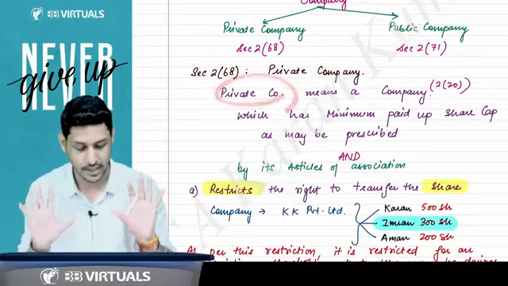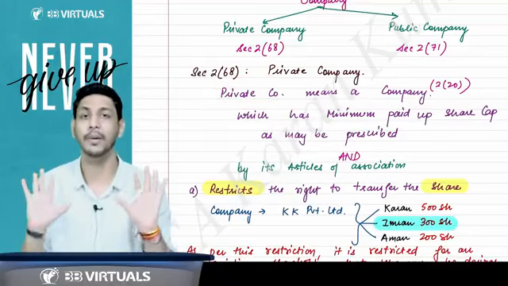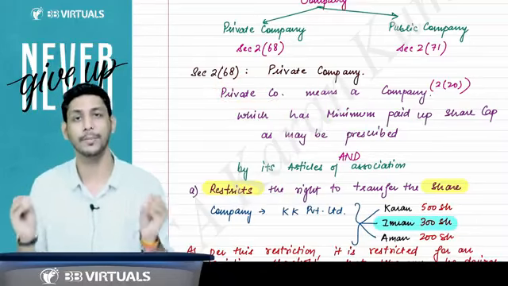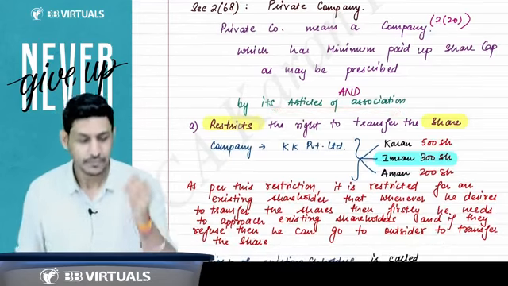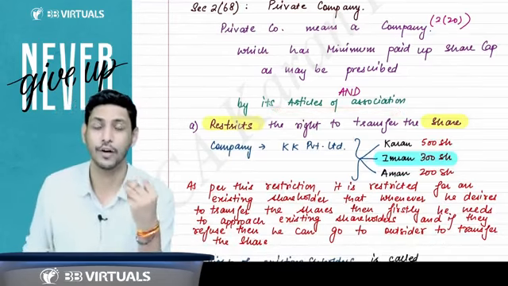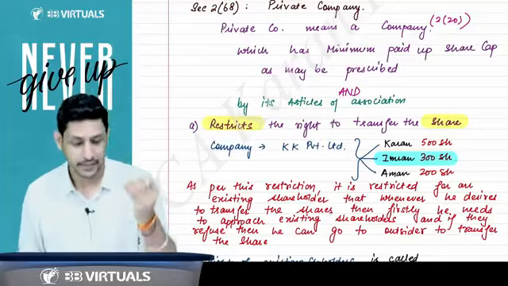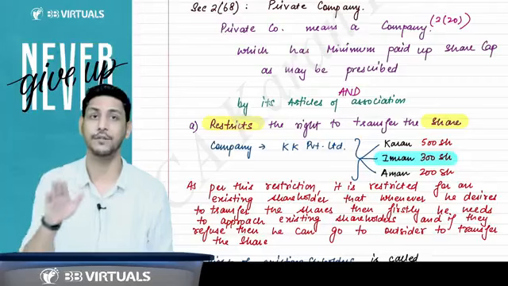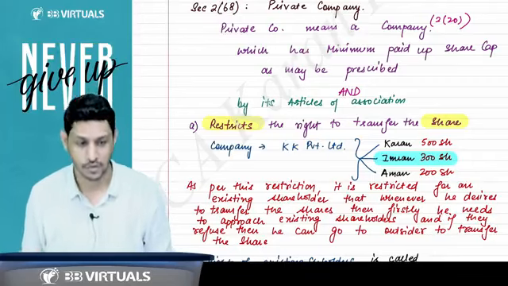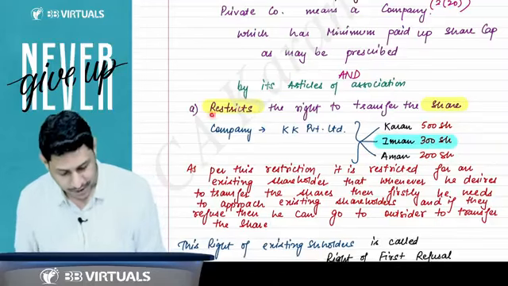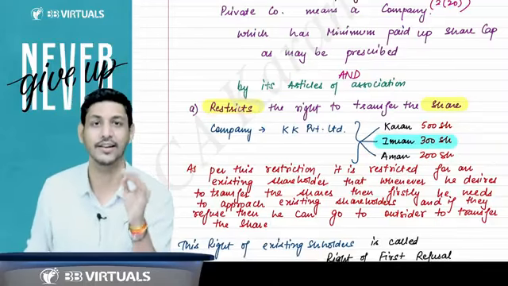So a private company means a company that you can start with any minimum paid up share capital because the government has not prescribed anything. And by its articles of association, it means that there must be 3 things in the articles of association of a private company. There must be 3 things in the articles of association of a private company. First, restriction. Second is prohibition, and third is limitation.